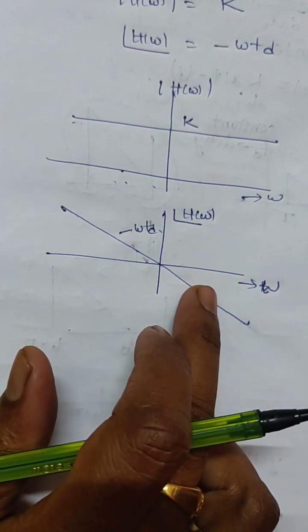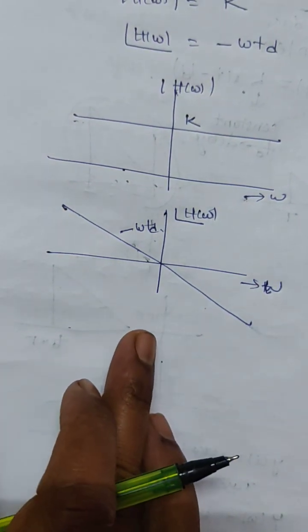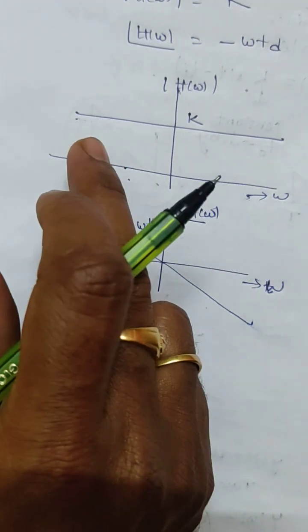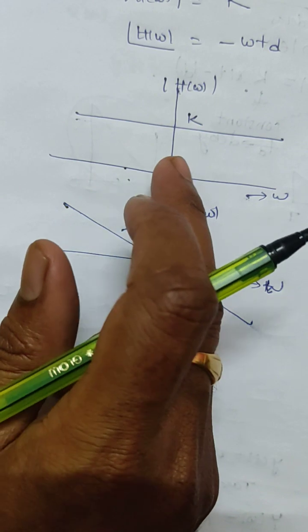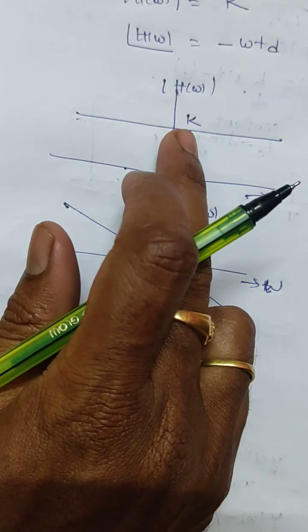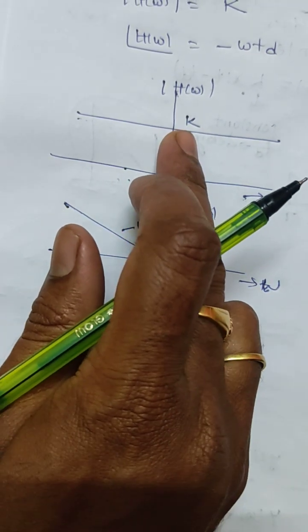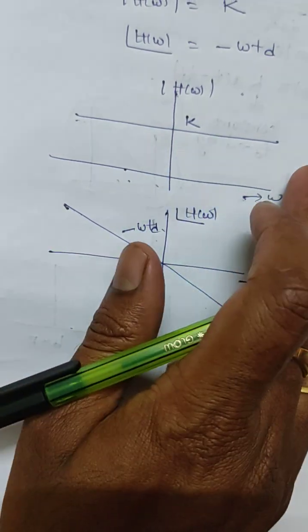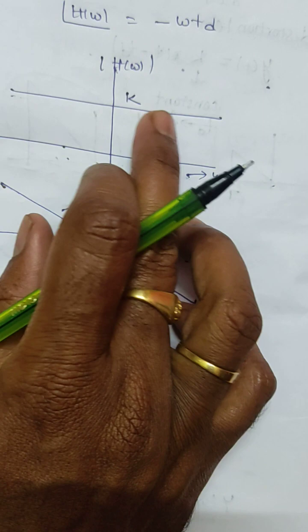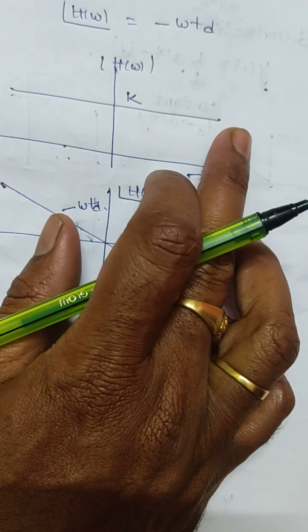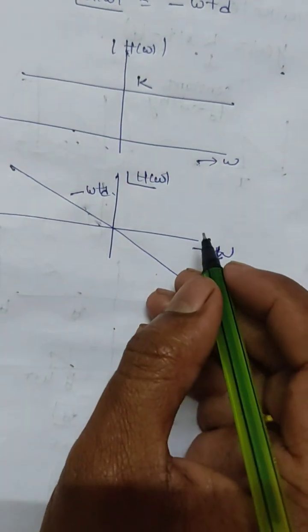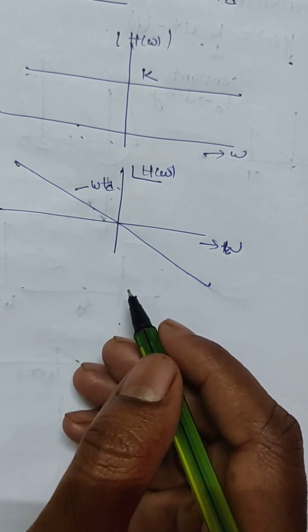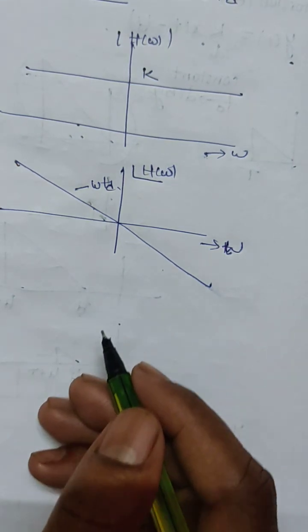Practically there is no system with this kind of infinite bandwidth. No system exists in nature which has infinite bandwidth with constant characteristics like this. So this is all about distortionless transmission through a linear time invariant system.